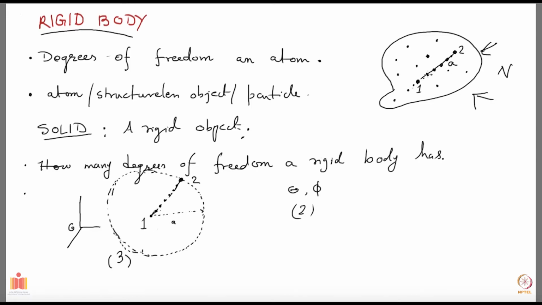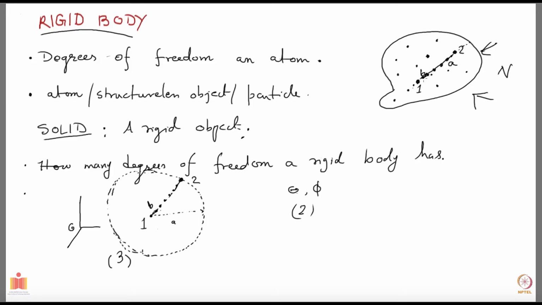So let's say this guy was some distance b away from the first particle. It cannot be anywhere else. It has to be on this line, a distance b away. It's fixed. So there's nothing you need for this. Our degrees of freedom still remain the same as far as all these particles are concerned.